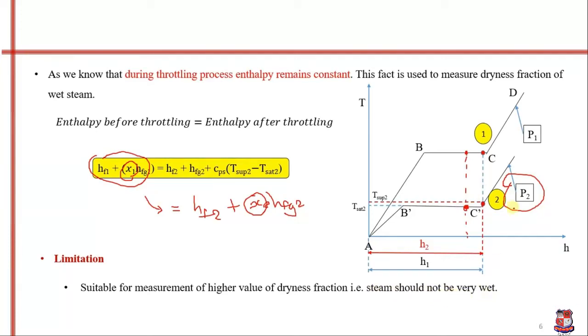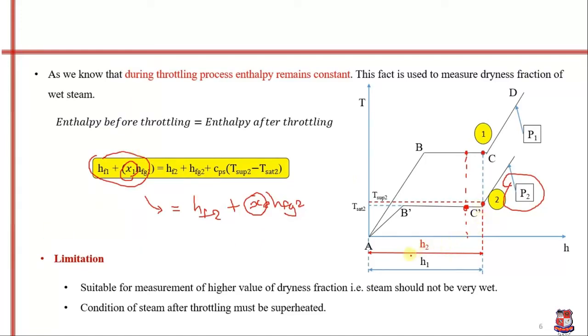That is why I have shown here a steam sample which is not very wet. After throttling it falls into the superheated region corresponding to pressure P2, and the condition of steam after throttling must be superheated. This can also be explained using these expressions.